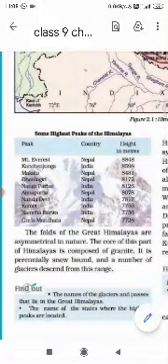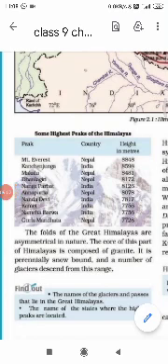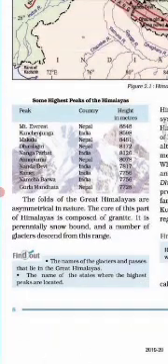The folds of the Great Himalayas are asymmetrical in nature. Asymmetrical in nature means somewhere these are more and somewhere it is less. The core of this part of Himalayas is composed of granite. It is perennial snow bound, and a number of glaciers descend from this range. Perennial snow bound means throughout the year it is covered with snow.